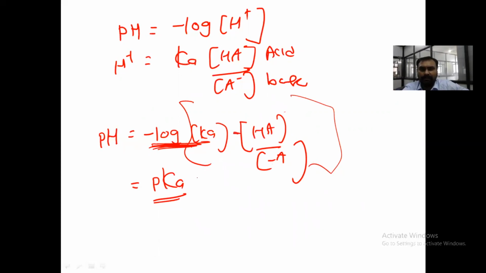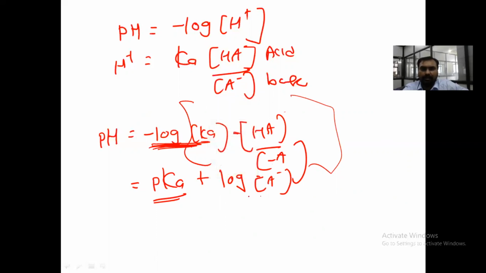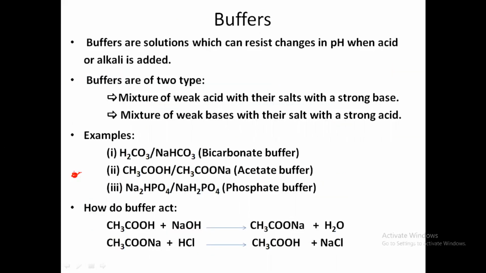So if we add log of base upon acid, it is called the Henderson-Hasselbalch equation. pH is equal to pKa plus log base to acid, or salt divided by the acid. So when the concentration of the base and acid are the same, this is log 1, and we know log 1 is 0, so pH will be equal to pKa.